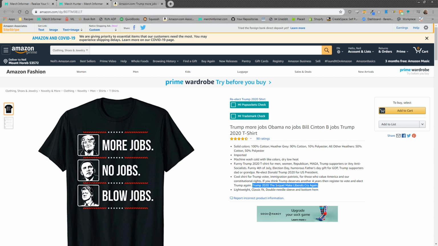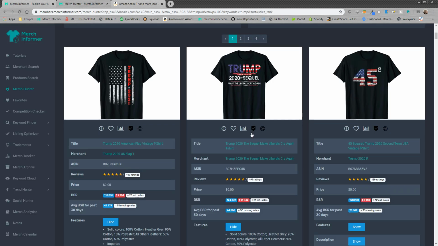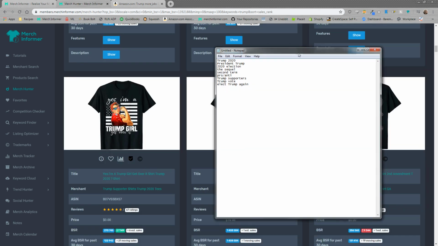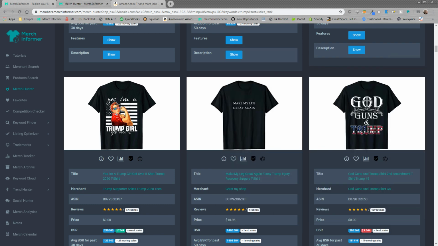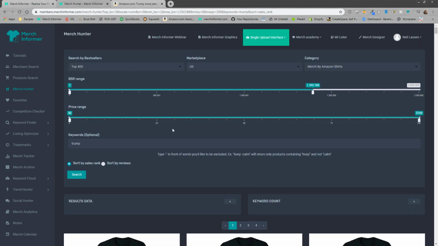It has to be related to the niche and it has to be related to your design. So basically what I'll do is I'll go through here and do exactly what I'm doing, pulling out these keywords. So we did Trump. I think that's good enough for pulling out some keywords. Scroll up to the top, Merch Hunter on the left side. We're just gonna crank the sales range real high like we did. Price range, want to see everything.